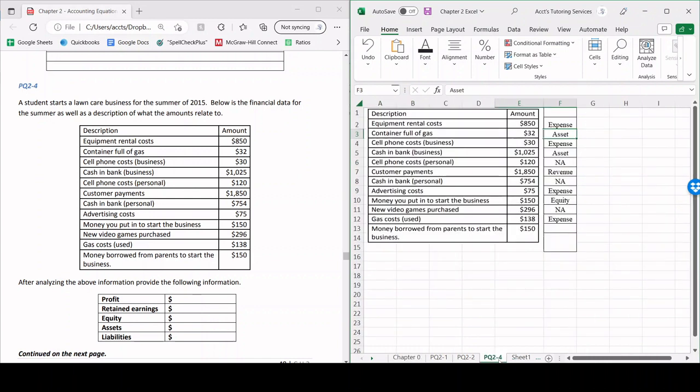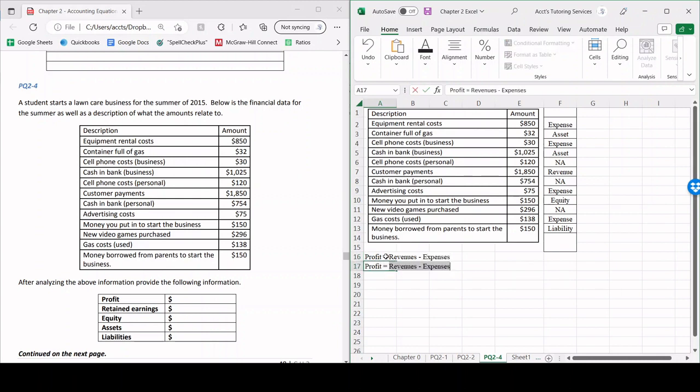So that gives rise to an expense because that gas is gone now. The money borrowed from the parents to start the business, that's going to be a liability because we're going to have to pay them back, a future obligation. So we know that the formula for profit is going to be equal to revenues minus expenses.